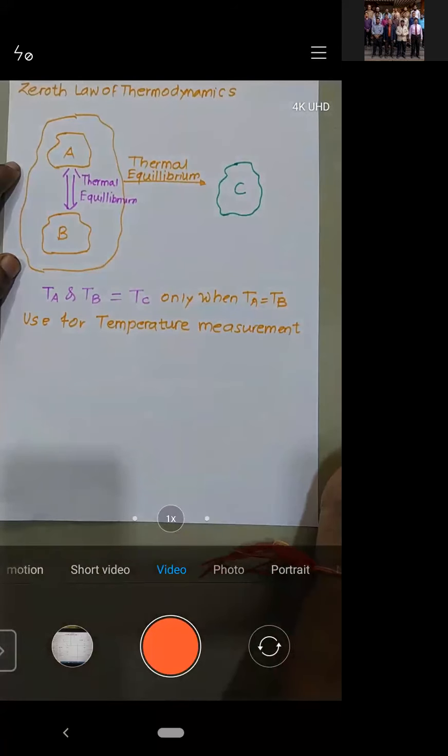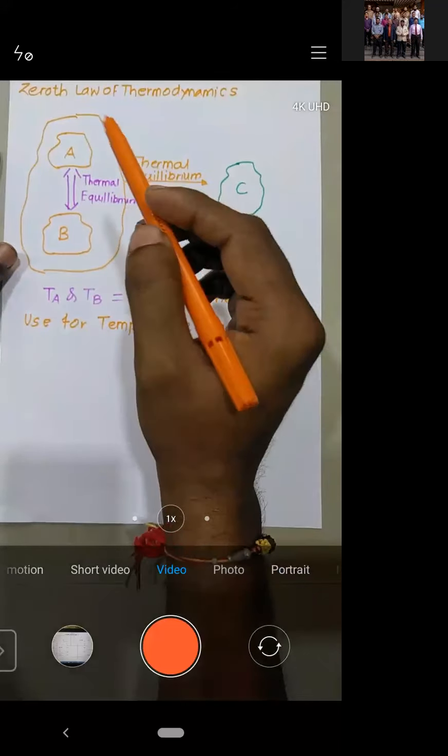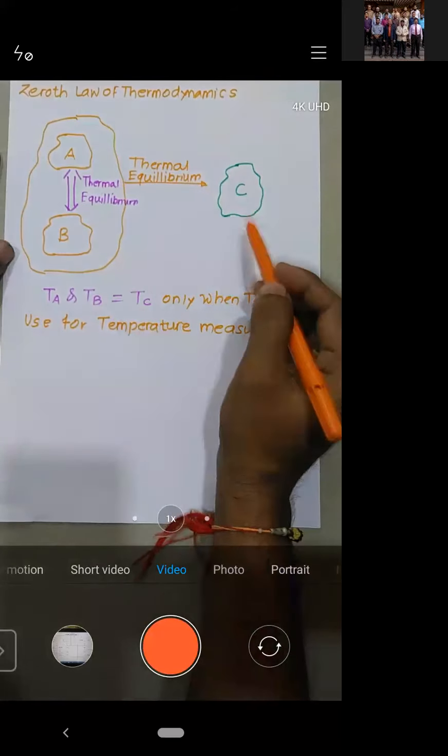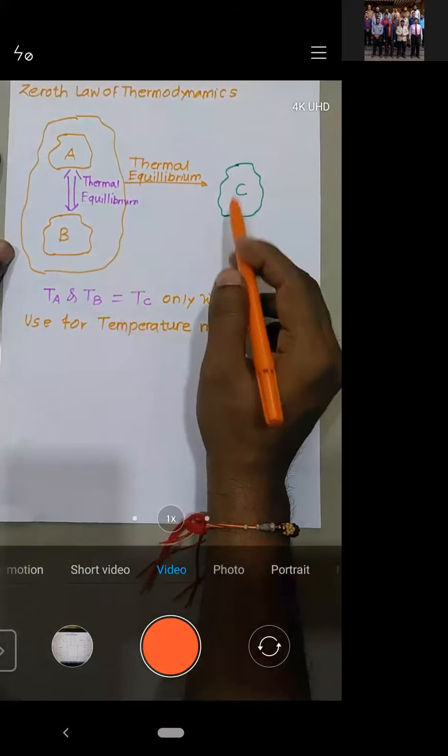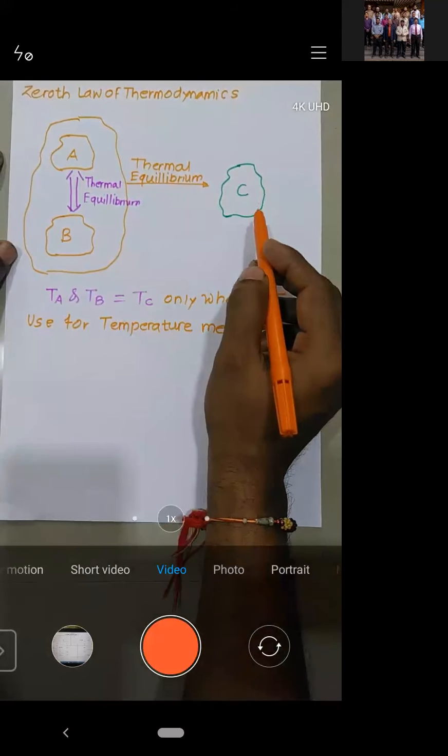When I say that body A and body B are in thermal equilibrium with body C, and the temperature of body C is 80 degrees Celsius, then what is the temperature of body B? I repeat, body A and body B are in thermal equilibrium with body C, the temperature of body C is 80 degrees Celsius.